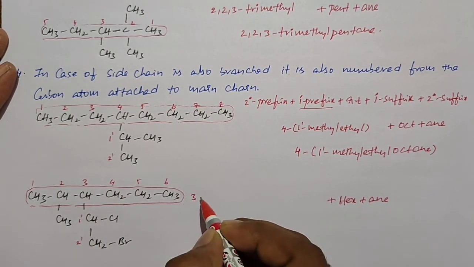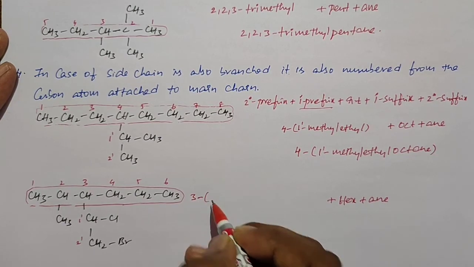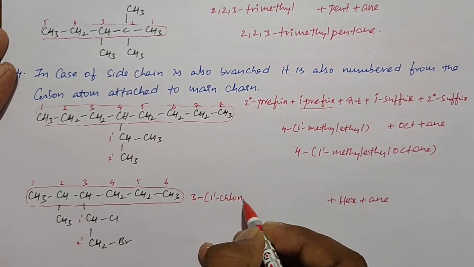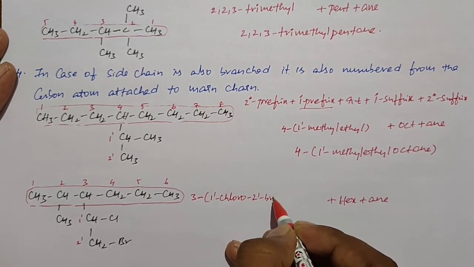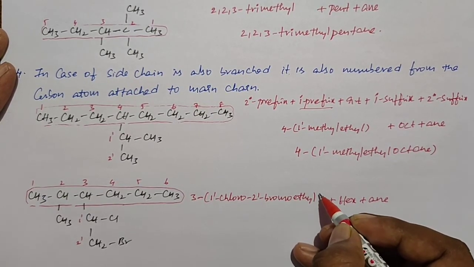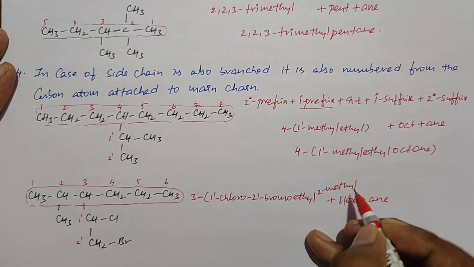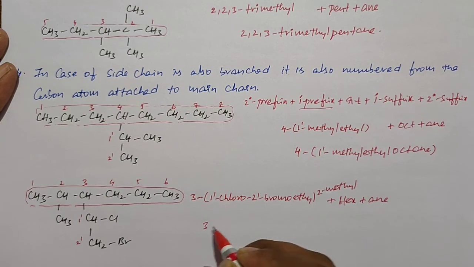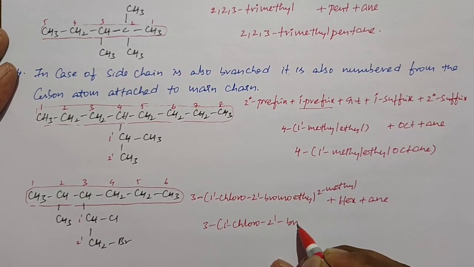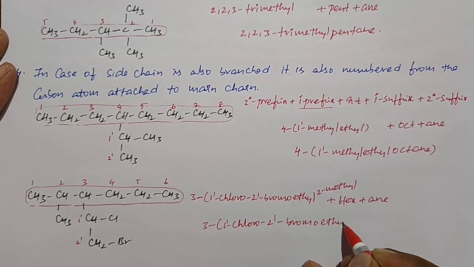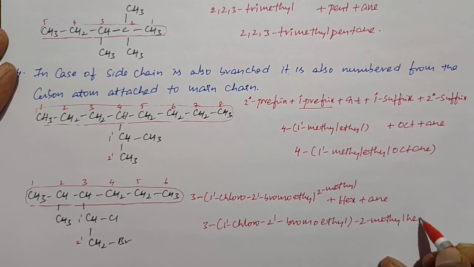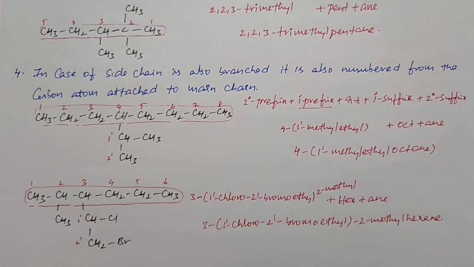So 3-(1-chloro-2-bromoethyl) and 2-methyl. So if you write the name completely, the name of the compound is 3-(1-chloro-2-bromoethyl)-2-methylhexane. This is the name of the compound.